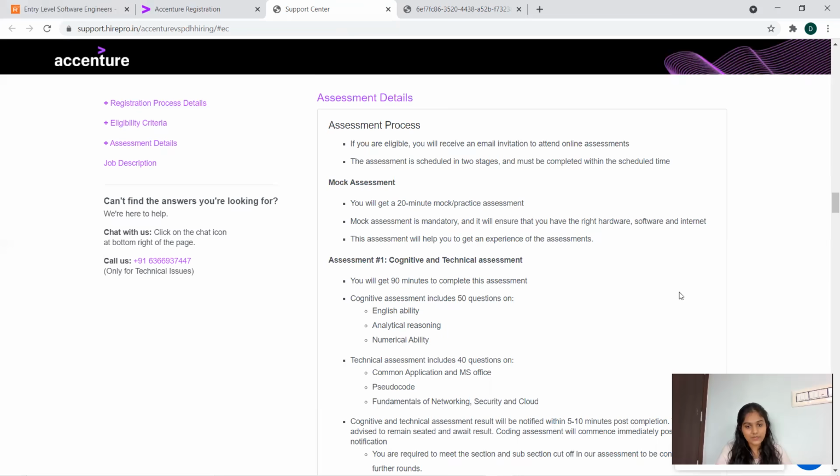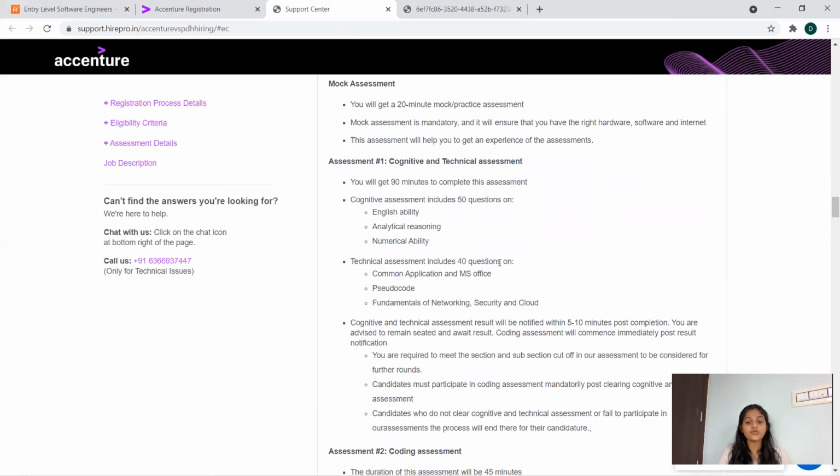Now coming to the assessment, you have a cognitive and technical assessment, with 90 minutes to complete it. In the cognitive assessment, there are 50 questions in 3 sections: English ability, analytical reasoning, and numerical ability. The technical assessment includes 40 questions on common application and MS, pseudocode, fundamentals of networking, security, and cloud. The results will be notified within 5 to 10 minutes after completion. You'll get a mail if you are qualified, and then you go for the next round.